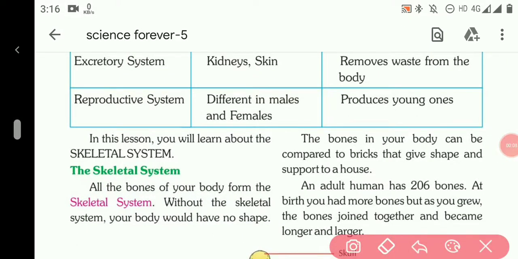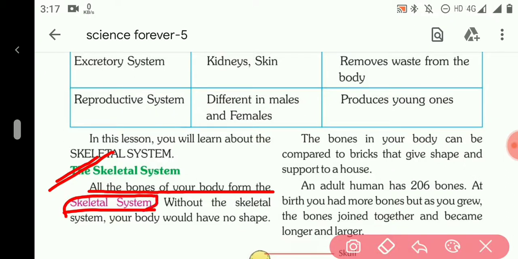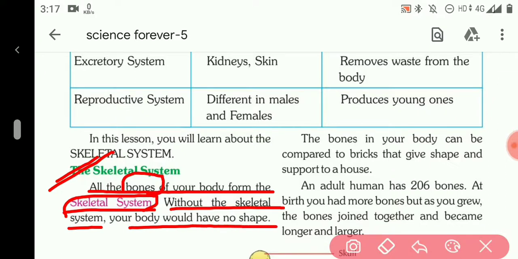The first, circulatory system, we have studied in chapter 1, and in this chapter we will study about the skeletal system. All the bones of your body form the skeletal system. The skeletal system is made up of bones. Without the skeletal system, your body would have no shape. So it gives support to the body, and it gives shape and structure to the body.